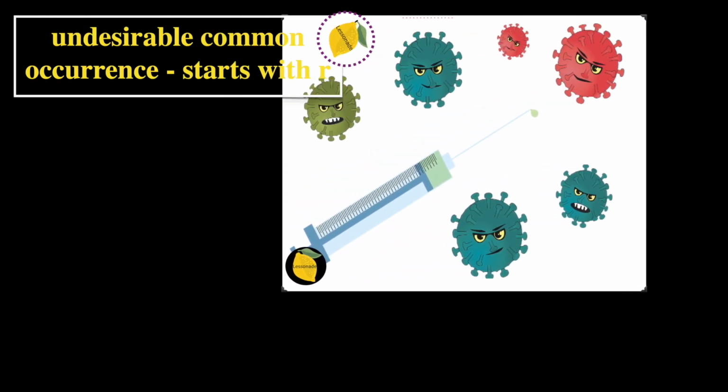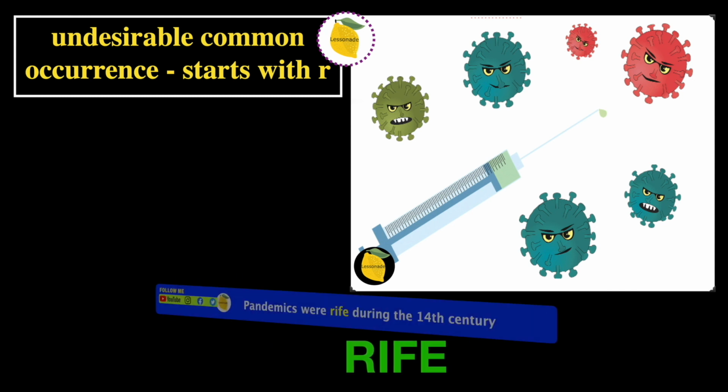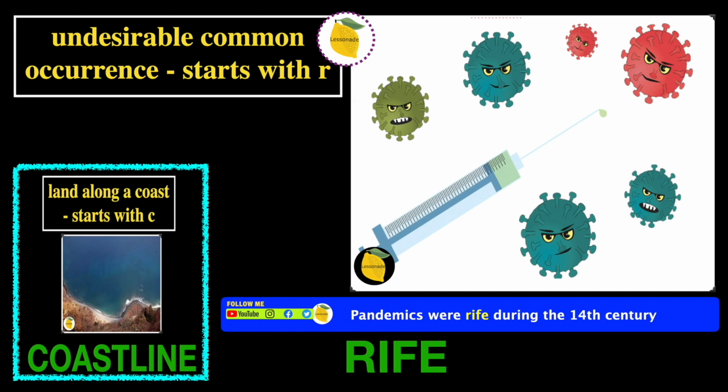The next one is undesirable common occurrence, starts with R. In this picture, we can see an injection and obviously disease. And disease is obviously an undesirable common occurrence. And the word will be rife. The sentence for rife is, pandemics were rife during the 14th century. So let's try to recall the previous slide. And the previous slide is coastline.